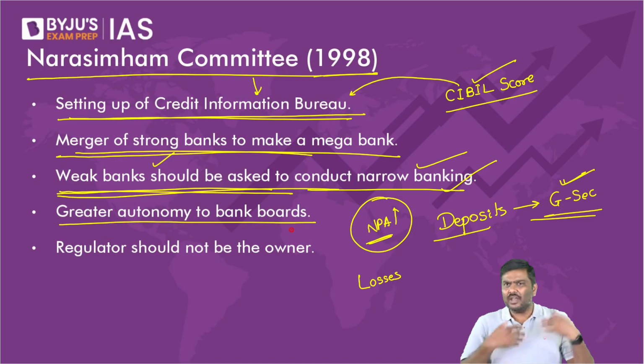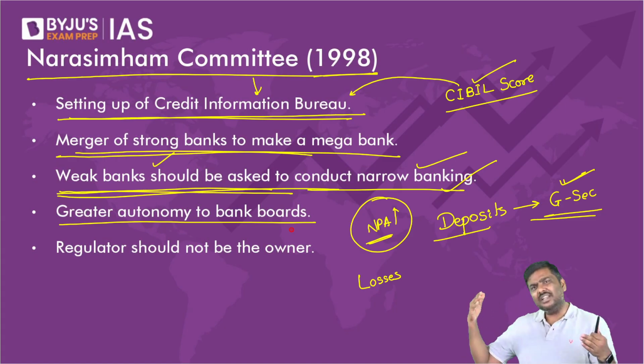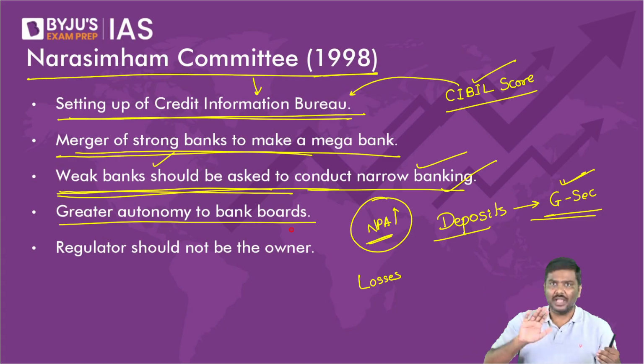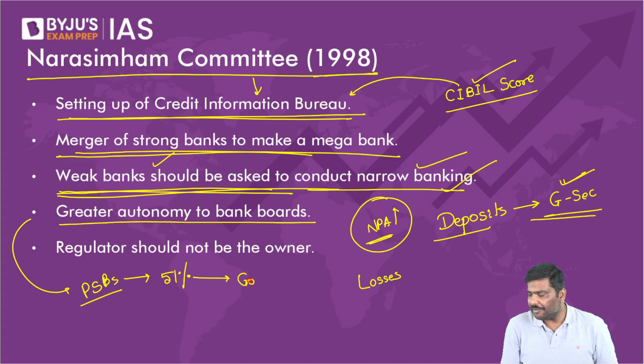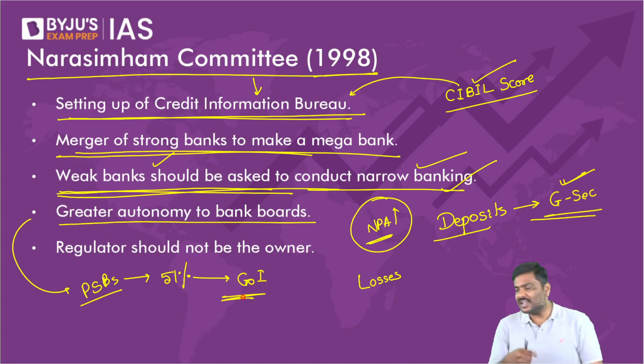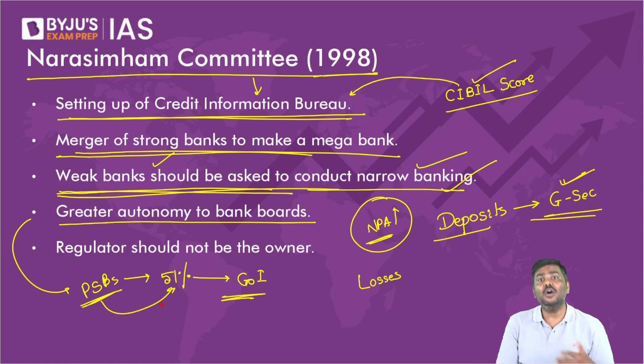Greater autonomy should be given to the bank board. Right now, in many of these banks, the decision making is influenced. I'll not say dictated, it is influenced by the Government of India. That is public sector banks. All of you will agree public sector banks, more than 51% ownership is there with the Government of India. That is the reason these are called public sector banks.